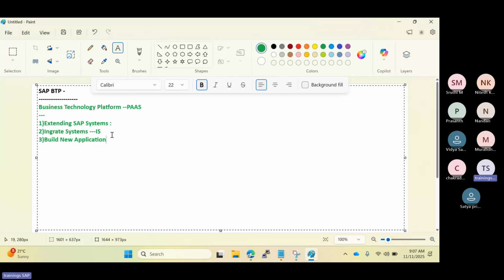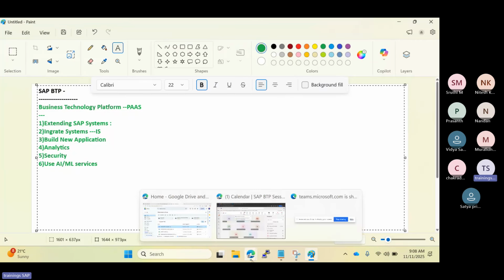And also BTP is used for analytics and data services. We can use the analytics services and everything here, right? And security related services are also available here. The new services, and also we can use AI and ML services here.